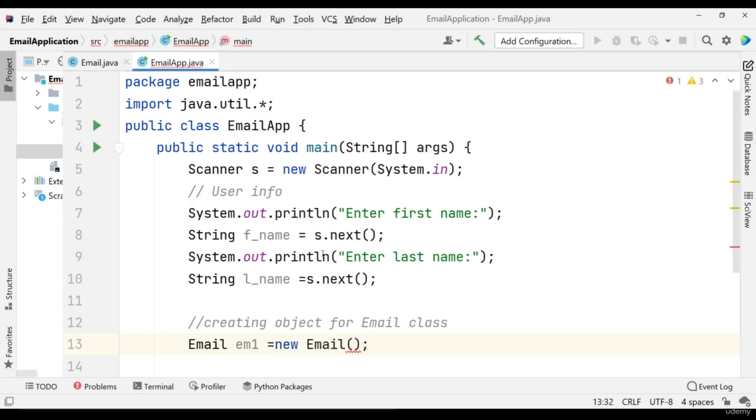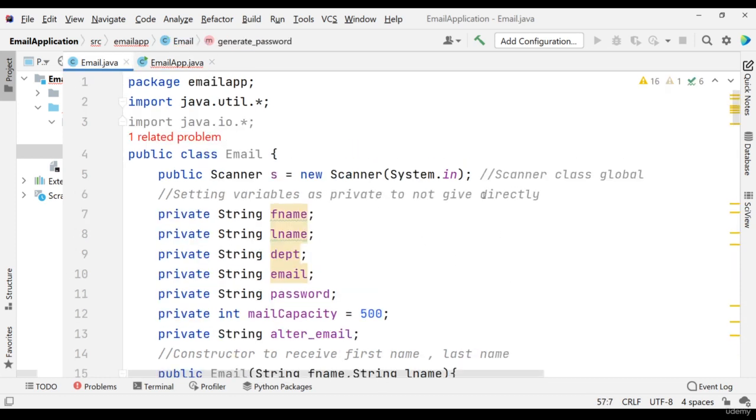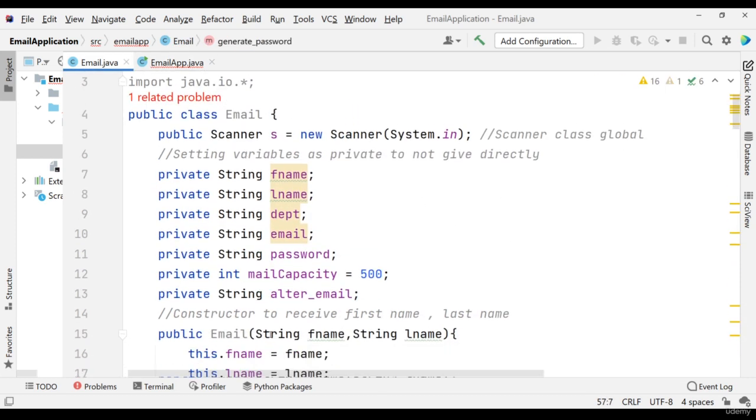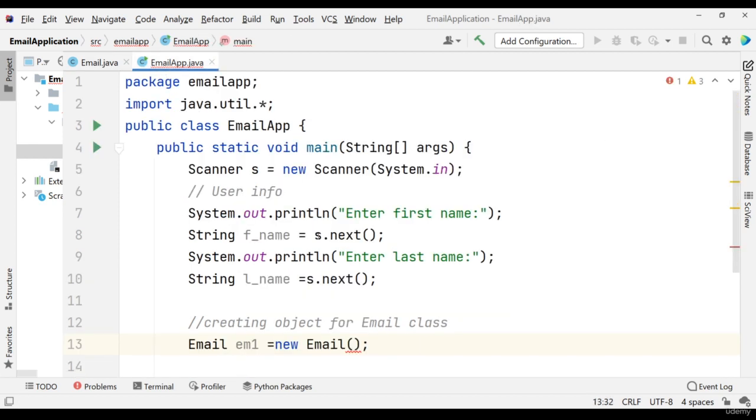But remember, the problem is this constructor takes first name and last name. That's why I'm asking the user to put first name and last name. So I will put here, like this, fname and the last name part.